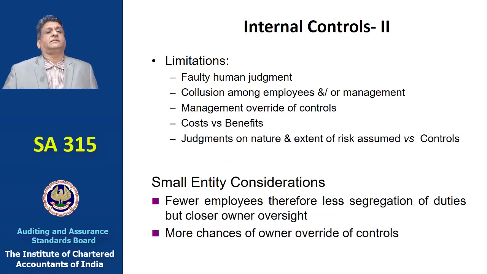We have our limitations. We could have faulty human judgment. There could be collusion among employees or management. There could be management override of controls. Controls always have a benefit, but they also have a cost. So if the cost exceeds the benefits, then at times the controls may not be put in place. And there is the judgment on the nature and extent of risks assumed vis-a-vis controls. This is what we need to look into.